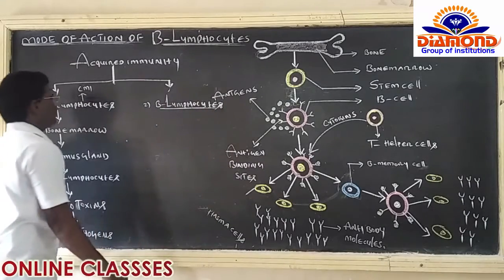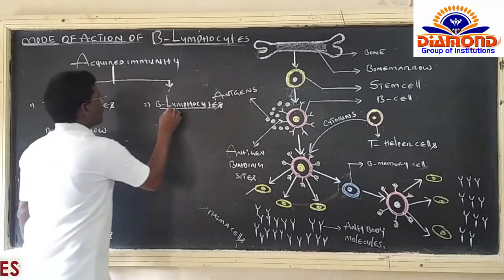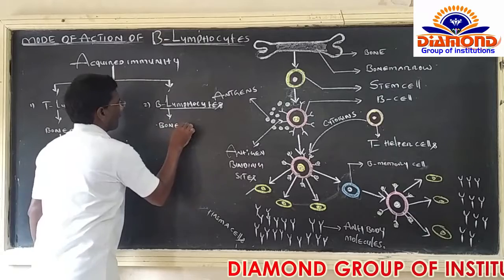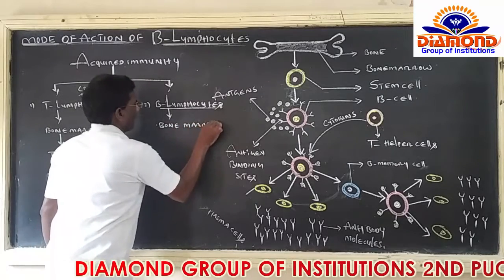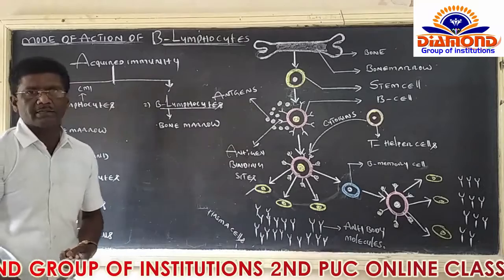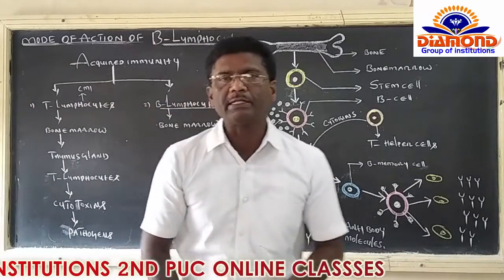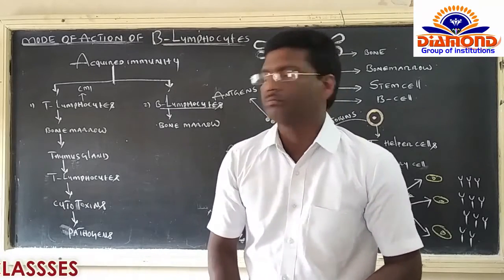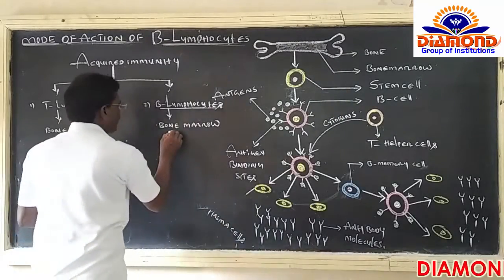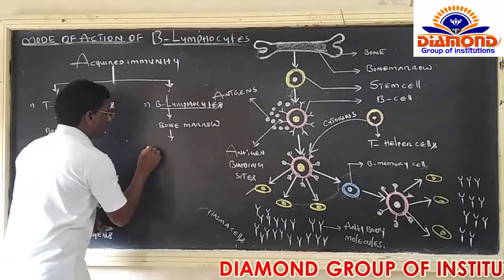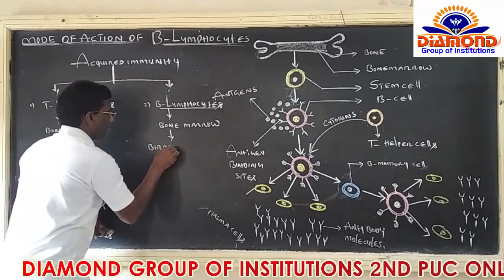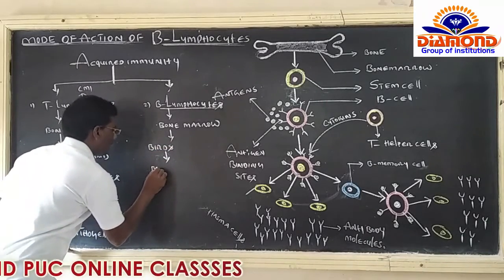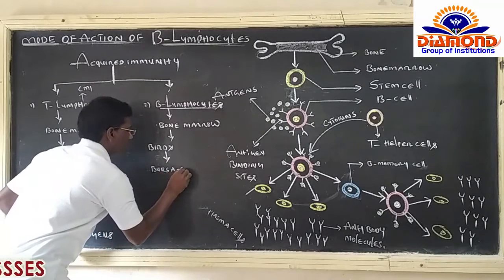Now on this side, have a look here. B lymphocytes are also produced from bone marrow. But looking at birds, bones are present, but inside the bird's bones, bone marrow is not present. So in the case of birds, bone marrow is not present. Here B lymphocytes are produced from the bursa of Fabricius gland.